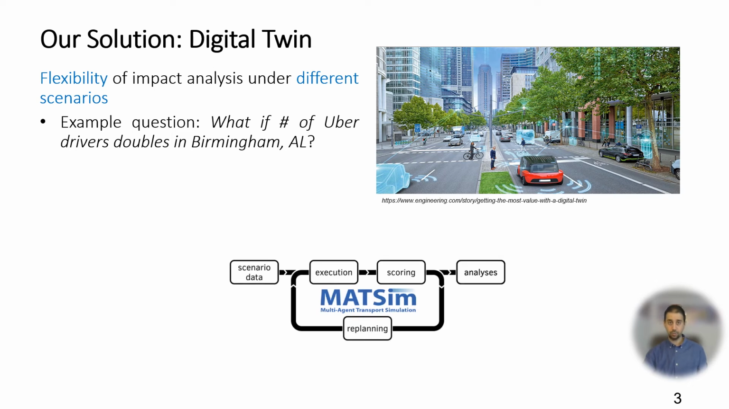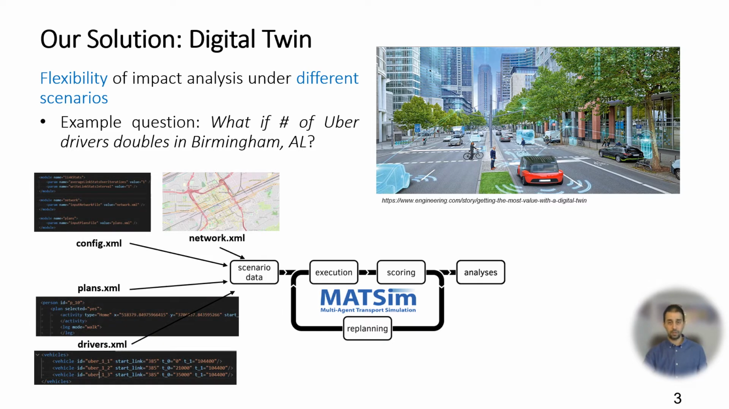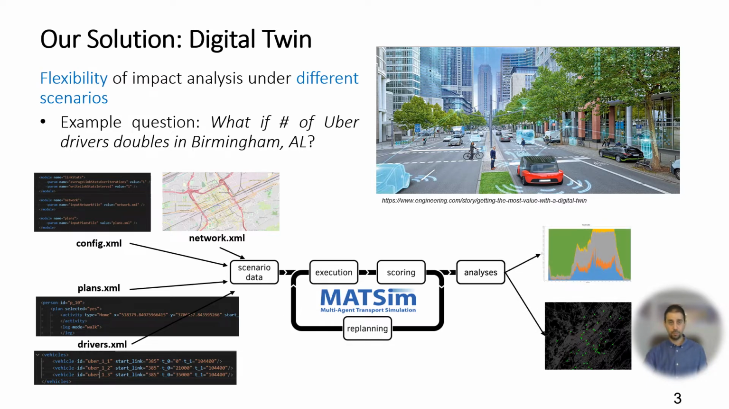In this research, we use ACM, an agent-based simulation software, to run the simulation. Different input files are needed, such as the travel plans, the initial locations of Uber drivers, and the underlying road network, from which ACM conducts the travel simulation to generate traffic statistics and reports.